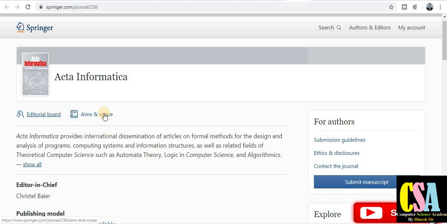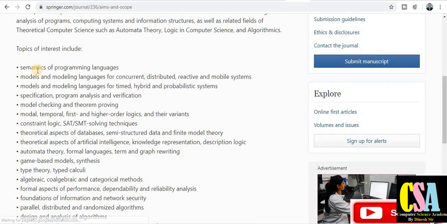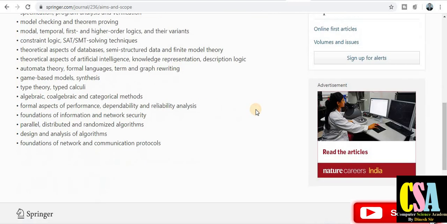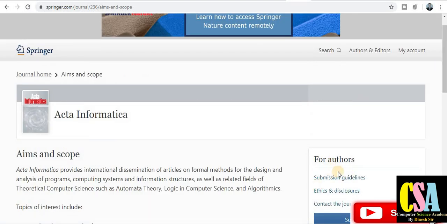Now you can explore the aims and scope, what topics will be covered in this journal. These are mentioned. So if you come under this category, you just need to explore all the things and prepare your manuscript, and finally follow these guidelines and submit your paper for publication.